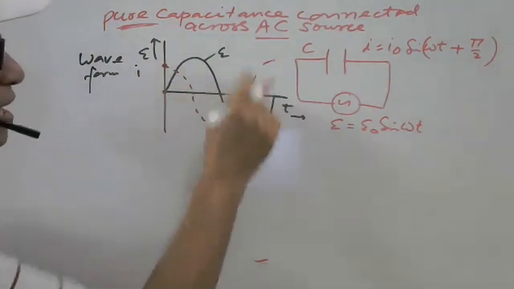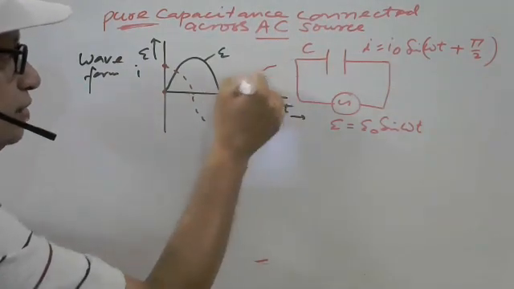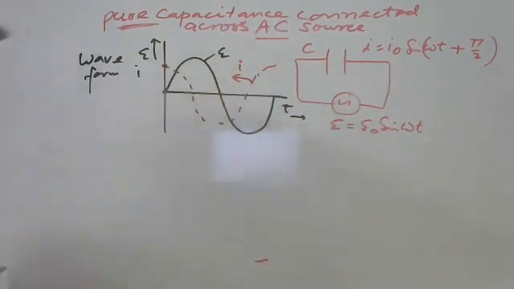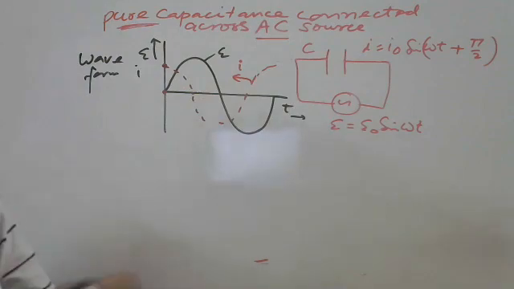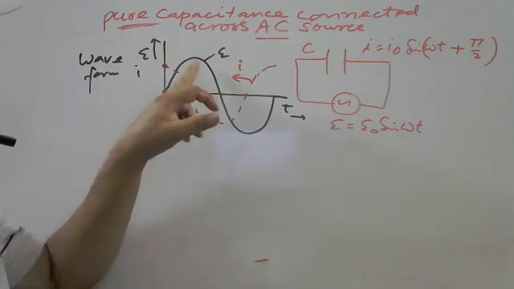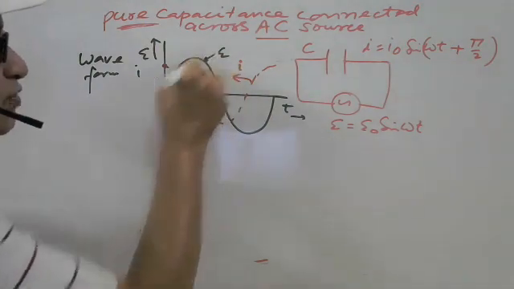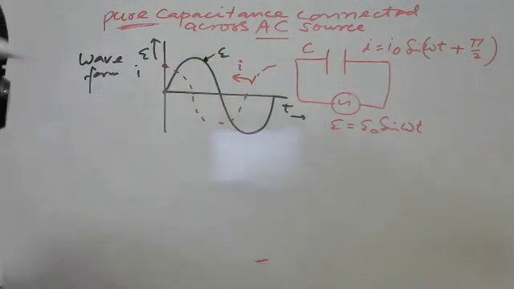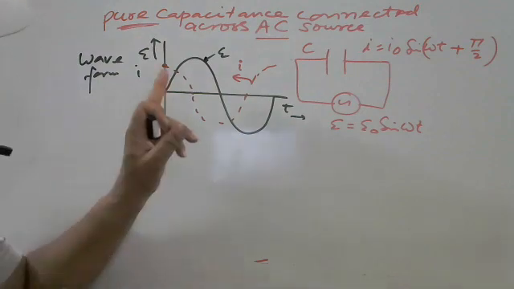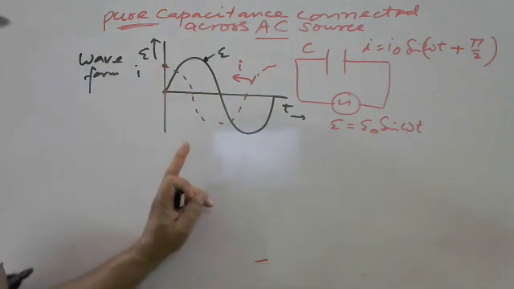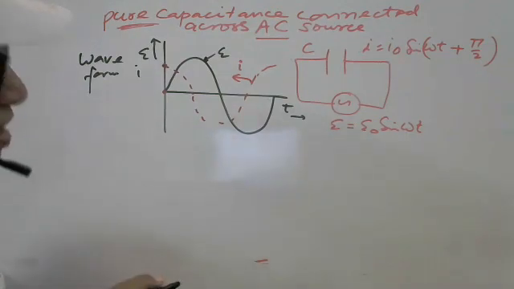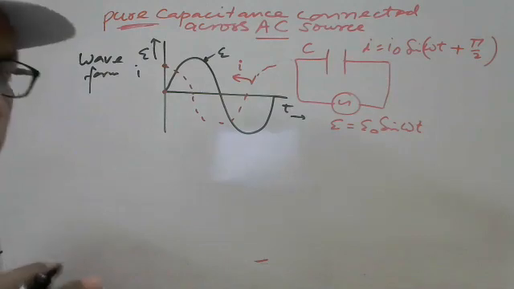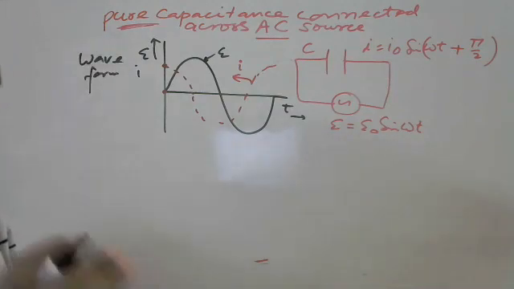So you can say current is denoted with a dotted line and voltage with a firm line. I have taken this different color. E is the voltage applied, i is the current flowing in the circuit. Here current is ahead in time, leading by 90. We will prove it mathematically.